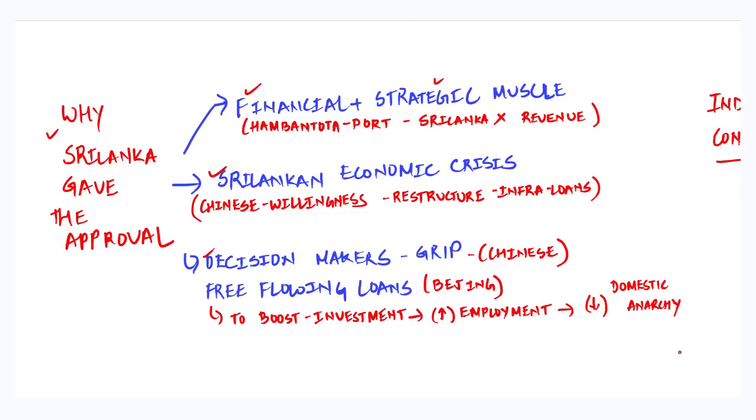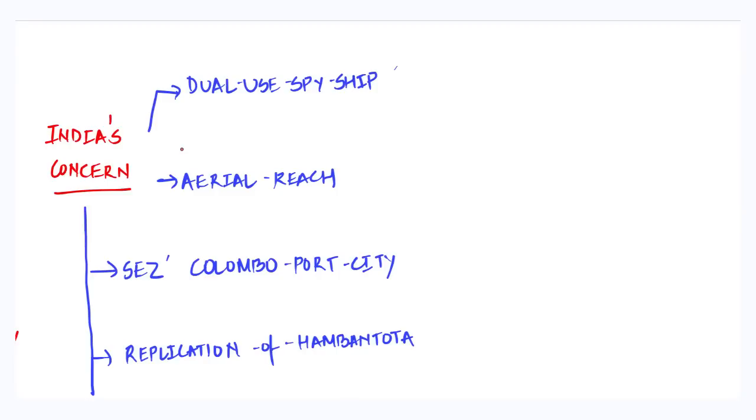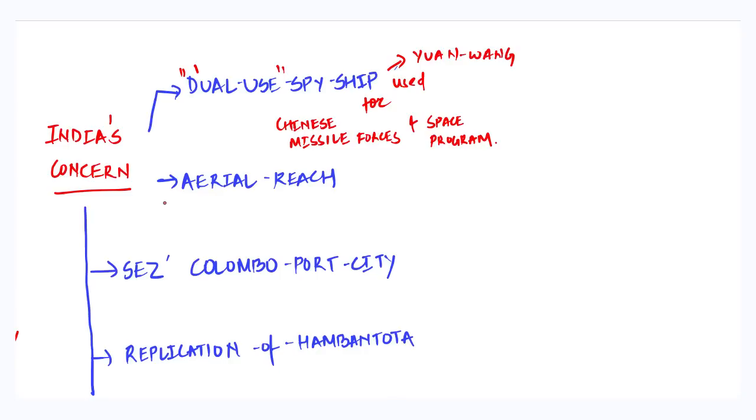Now that we have discussed why the Sri Lankan government has given the approval to the Chinese ship, we'll move our discussion to India's concern regarding the docking of the naval spy ship in Indian waters. Now, the first concern that India has with the Chinese ship entering the Indian waters is regarding the nature of the ship, that is of dual use, as the Yuan Wang family of naval vessels are primarily used for the Chinese missile forces and space program only. Secondly, India is also apprehensive and concerned by the aerial reach of the ship.